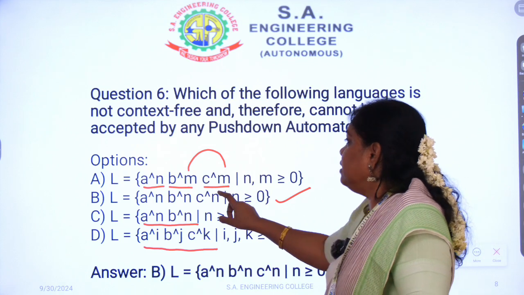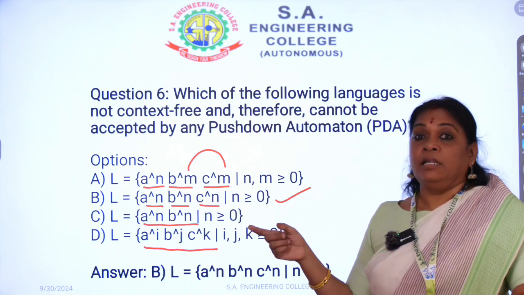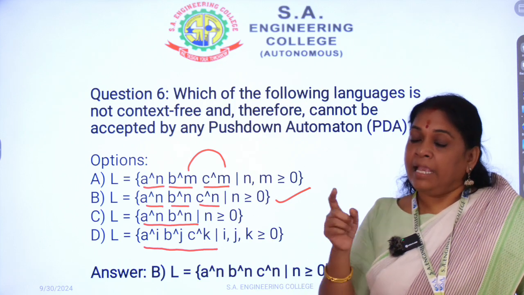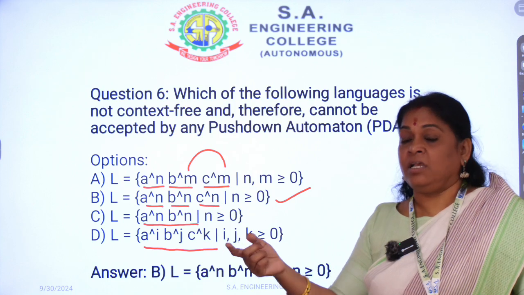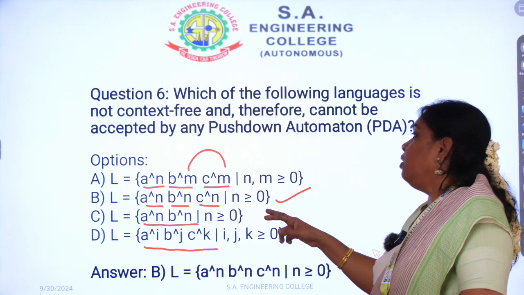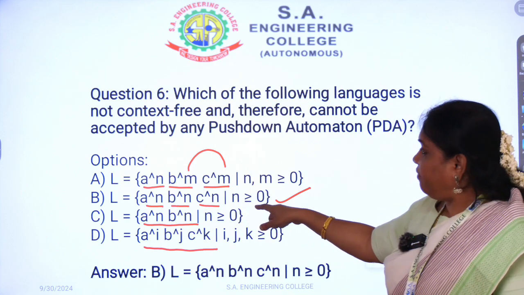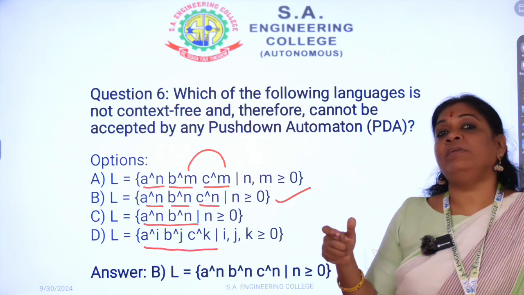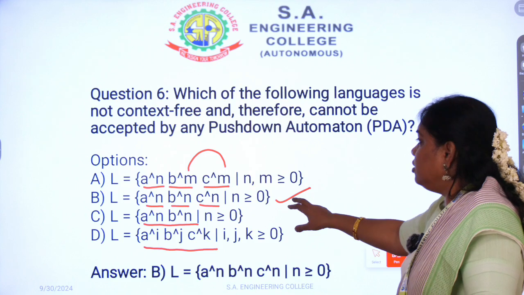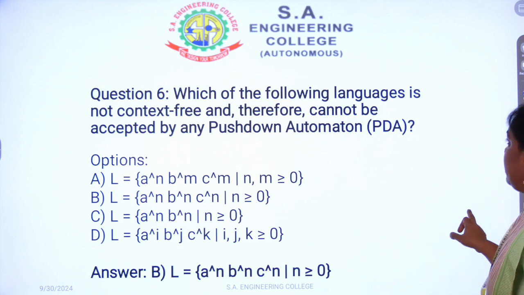For the case of B, this is the answer here. Why? a^n b^n c^n. They are telling that the number of a's is equal to the b's and also the c's. Here we have to verify that a's equal b's and c's, or considering b, that a's and c's match, and considering c, that a's and b's match. In that way we have to verify that all three characters have the same count, so this is not a context free language. For this case we have to move on to the Turing machine. Now let us move on to the next question.